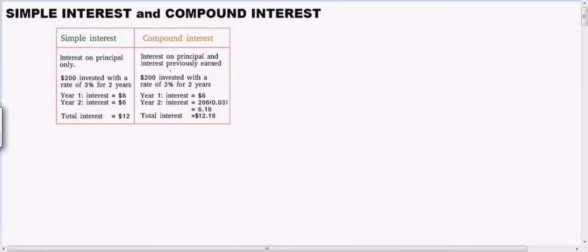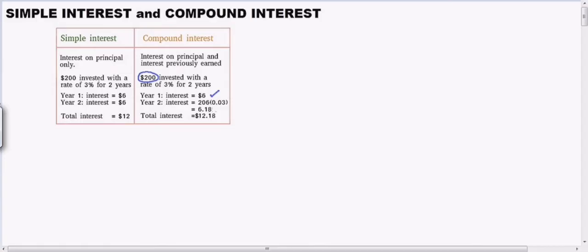Pero pag sinabing compound interest, so same scenario, $200 invested with a rate of 3% for 2 years. So, sa unang year, so kukunin yung 3% ng $200, which is $6. So, meron ka ng $6 na interest. Tapos, sa second year, hindi na kukunin sa 200. Okay? Ia-add yung principal plus the interest, which is 200 plus $6, kaya naging 206. Tapos, siya ulit yung lalagyan ng interest na 3%. Kaya ang nangyayari, interest over interest.